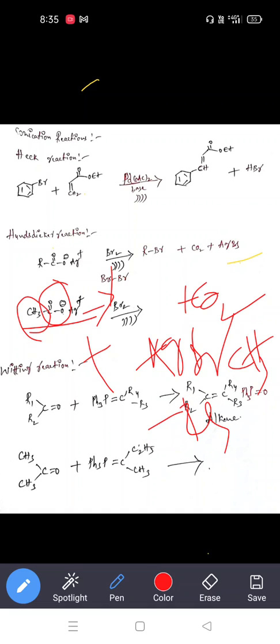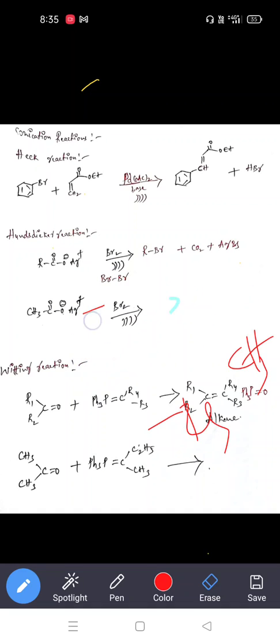So these are the three products we are getting. Simply, we can write methyl bromide plus carbon dioxide plus silver bromide.